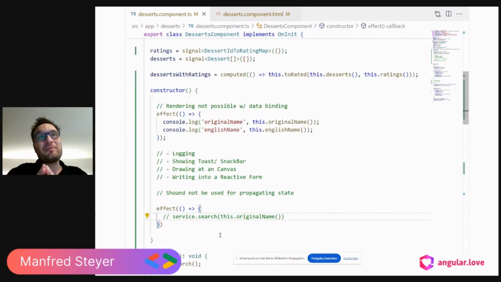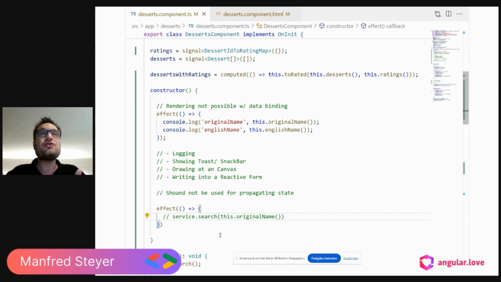One reason is, if we use effects for propagating state, it's very likely that we are defining reactive chains, where one change is leading to another change, that in turn is leading to a third change, that in turn is leading to a fourth change. And if we have something like this, controlling the system is really difficult. We don't know anymore what happens when we change something here. This is one of the issues.